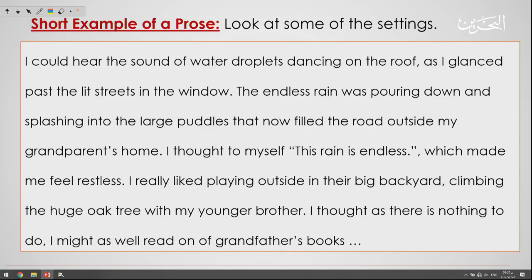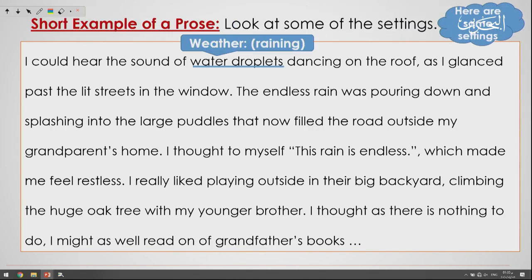Now let us think of the settings here. Where are the settings? I'll give you some time to think about it. Okay, very good. Water droplets. Water droplets refer to the weather. And let's treat the time. Grandparents' home is the place.